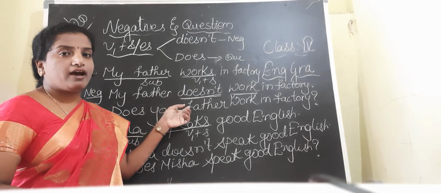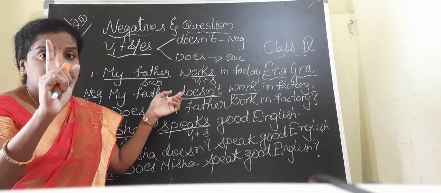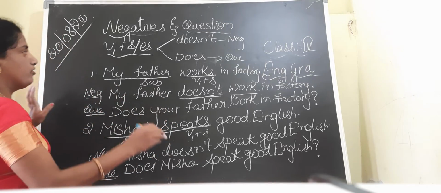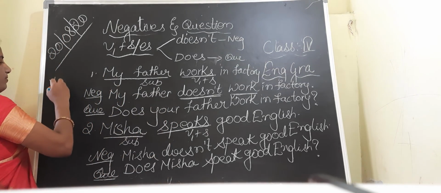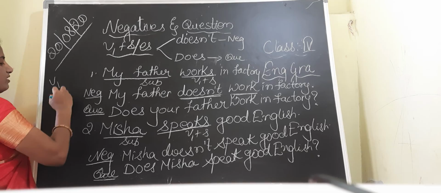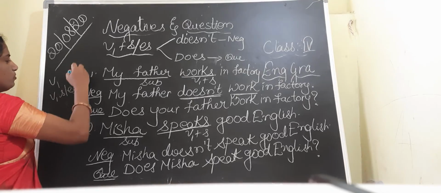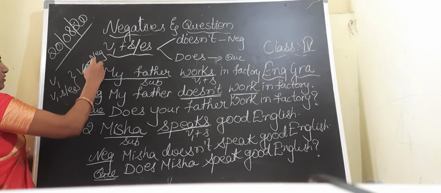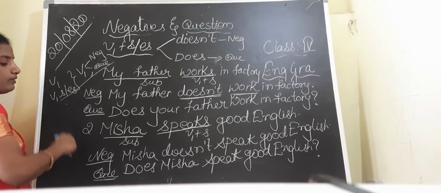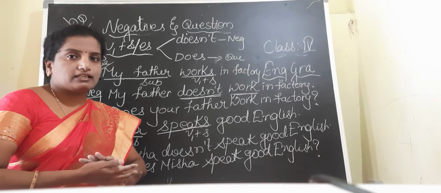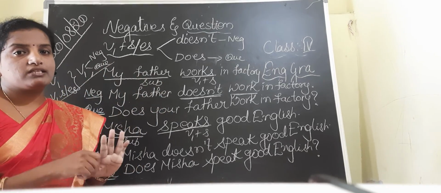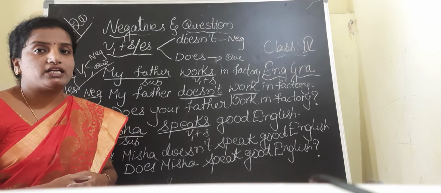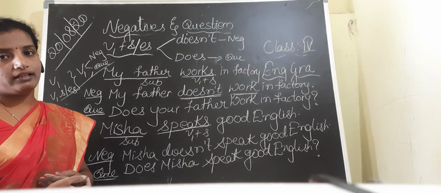So whenever we have V1 with yes or es in the statement, fix in your mind, whether it is V1 or V1 with yes or es, you have to use the V1 form in the negative as well as in the question. Okay. So once revise these helping verbs, V1 form and V1 with yes or es, how to write the negative form and the question form.